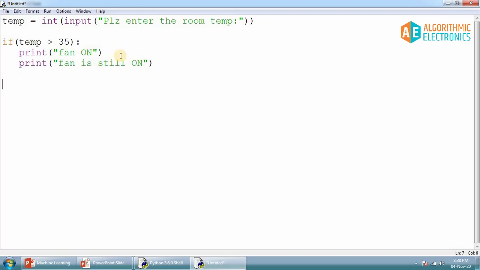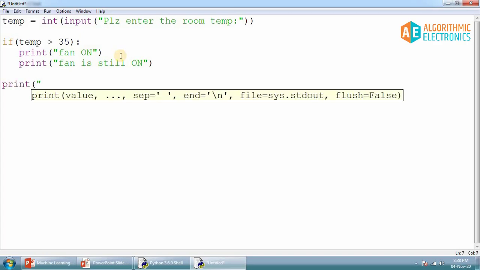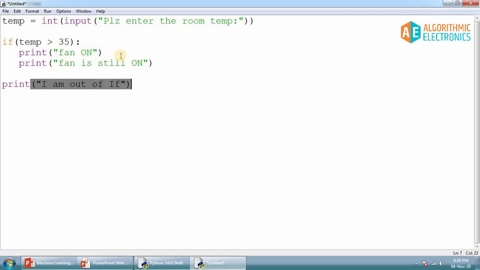But if you write like this, print out of if, now this statement is not the part of if statement, as it is not shifted towards right by some spaces, as it is not indented, so it is not the part of this if statement. So this is how it is very much important in Python. These spaces are critically important in Python, because if you give wrong number of spaces, automatically there will be a problem. Now let's run this code first.